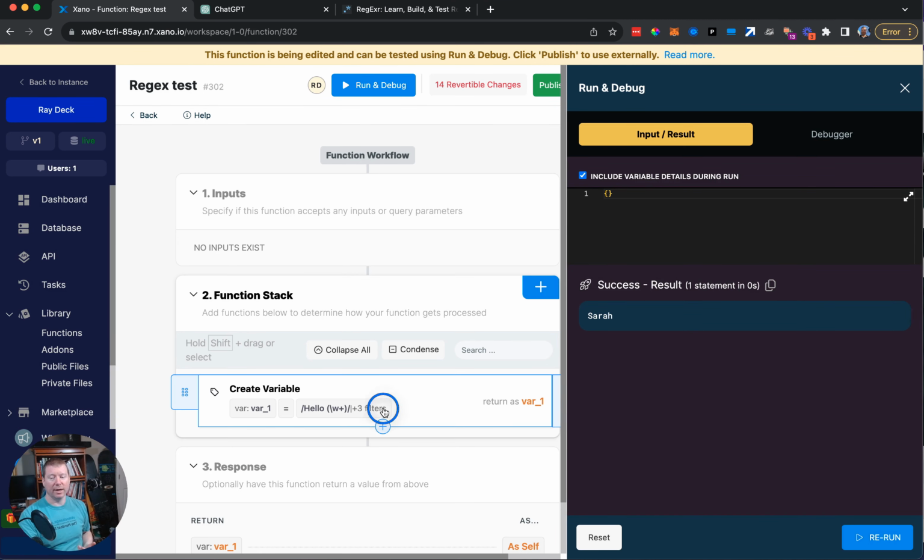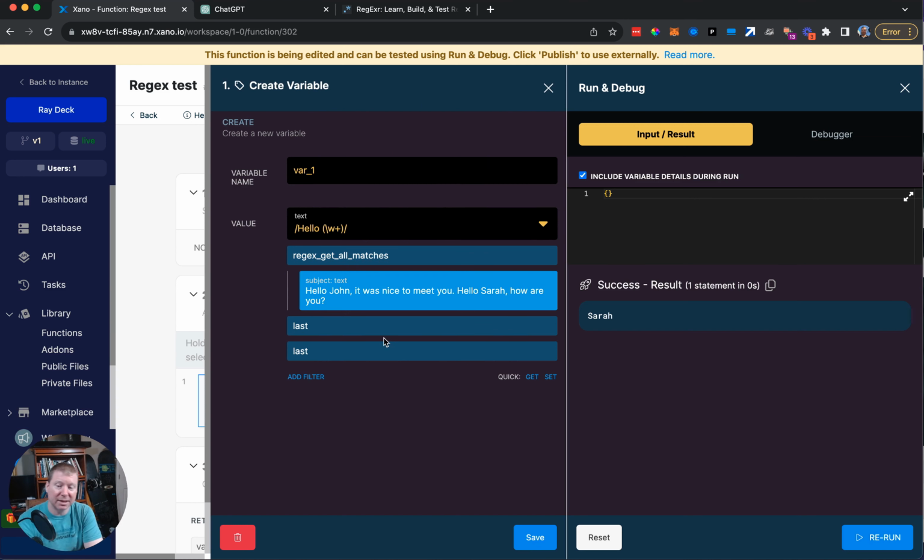Right, and this is a way I could just find out what was the last person who it said hello to. And so the way you figure out how to do this is through iteration. Set yourself up a nice simple function, test to make sure you like the way it works, because the fact that it's sort of backwards in this way is a little confusing. But once you have yourself set up, you're able to do your analysis for whatever the slicing is, and then serve that into the rest of your function stack to do all of the cool manipulation you're looking to do.